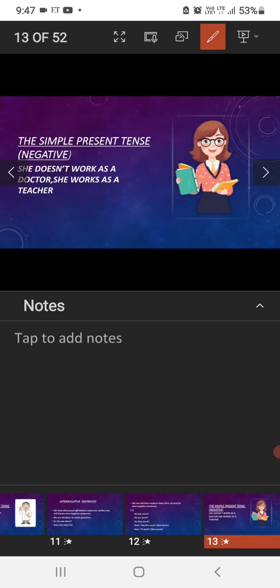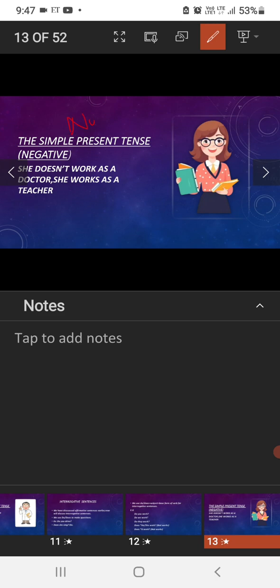In the simple present tense, now we will discuss how we can change a positive sentence into a negative sentence. So, she works as a doctor. In order to make a positive sentence a negative sentence, we have to add not.